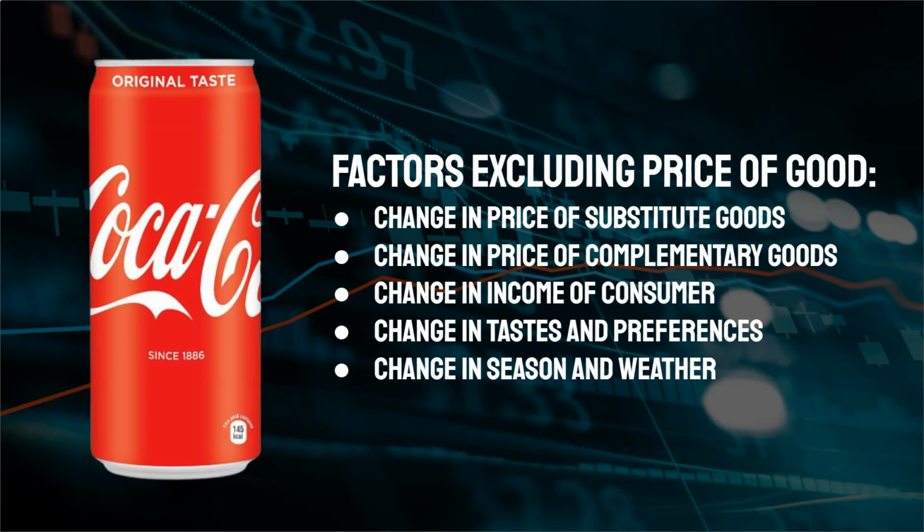So if his income increases, he's more likely to spend more and buy more Coca-Cola. This means that the demand for Coke increases if the income of the consumer increases. And similarly, if the income of the consumer decreases, he's likely to tighten the belt on spending, cut down on some unnecessary expenses, and most likely the demand for Coke will also decrease because he buys less quantity.